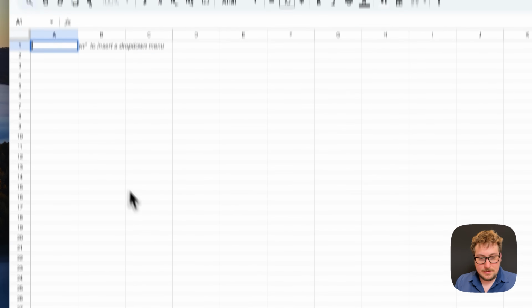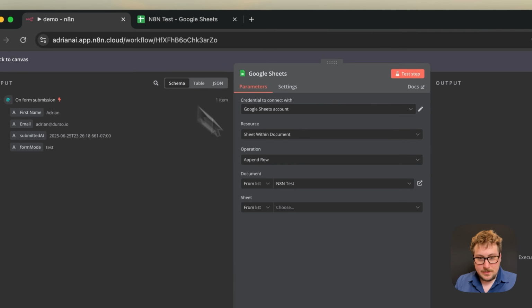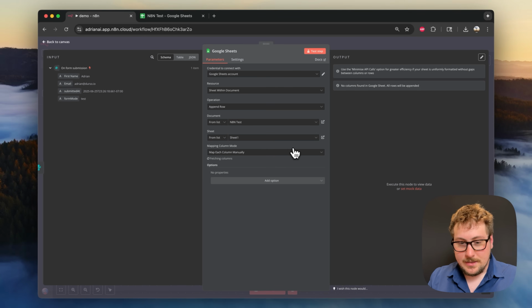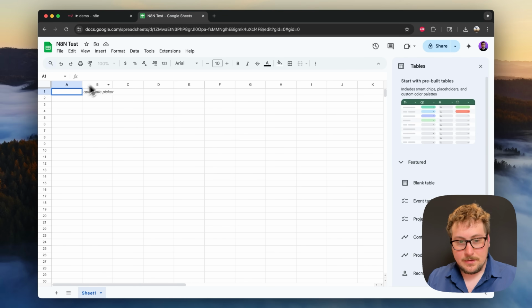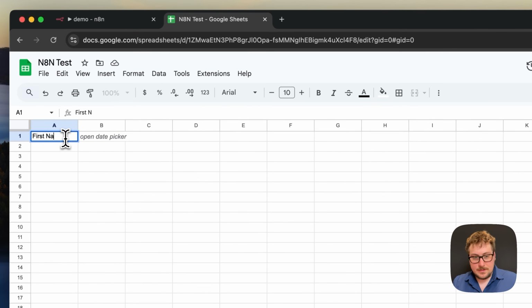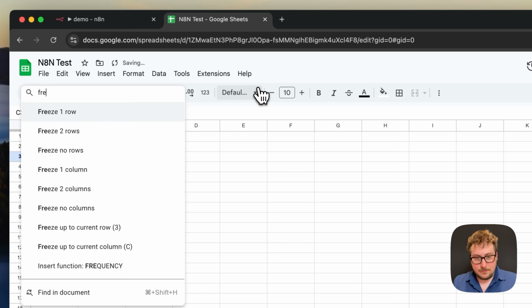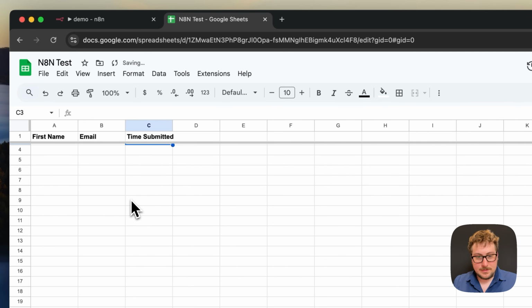and that is right here, and you'll see the default is Sheet 1, so I just left it as that, and you'll see Sheet 1 shows up right here. And now it's trying to get the columns. So what we're going to do right here is add first name, and for the second one we're going to say email, and for the third one we're going to say time submitted. So here are the 3 columns. We can bold them and we can freeze row 1 so that it looks nice.